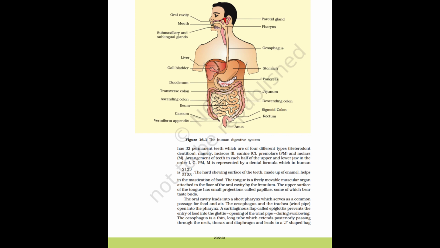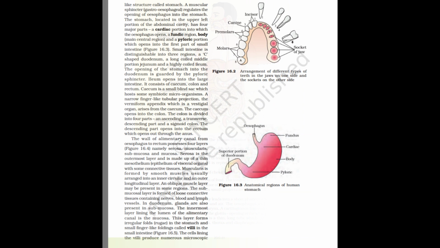The esophagus is a thin, long tube which extends posteriorly passing through the neck, thorax and diaphragm and leads to a J-shaped bag-like structure called stomach. A muscular sphincter called gastroesophageal sphincter regulates the opening of esophagus into the stomach. The stomach, located in the upper left portion of the abdominal cavity, has 4 major parts: a cardiac portion into which the esophagus opens, a fundic region, body, main central region, and a pyloric portion which opens into the first part of small intestine, Figure 16.3.